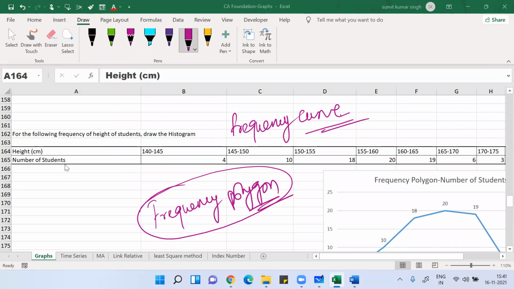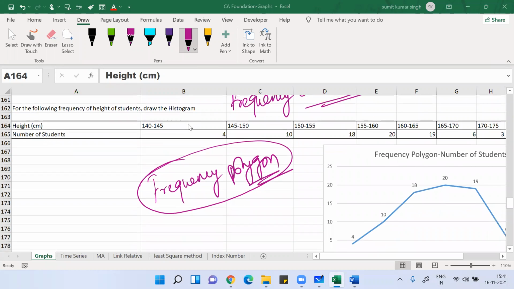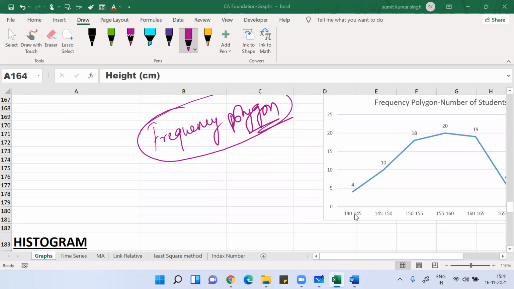Okay, everyone. So you can see this question where the data given is a continuous class interval, and you can see the value of frequency here. Here I just took the midpoint of them. For 140 to 145, the midpoint is 142.5. For 145 to 150, the midpoint is 157.5. So I took the midpoints.